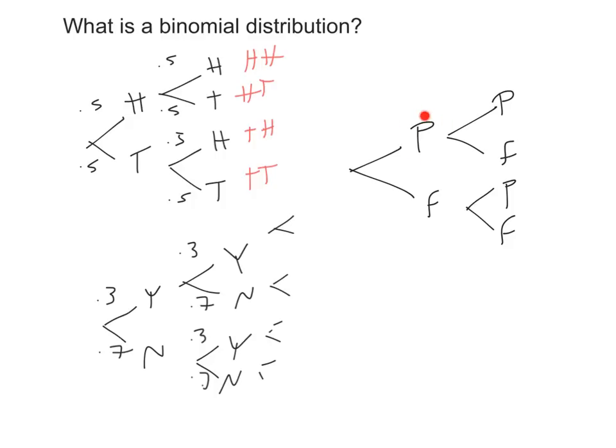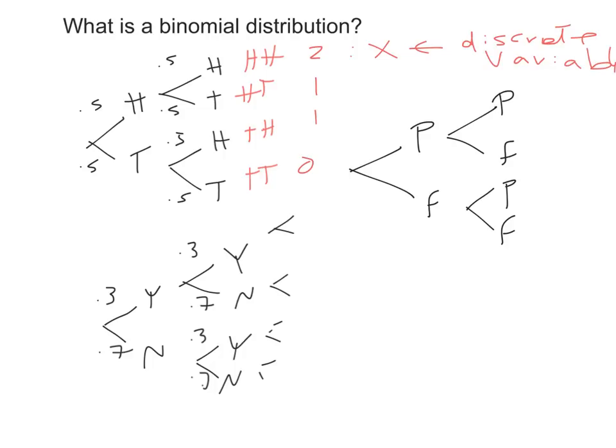So we want to count how many successes we had, how many people answered yes in the case of being married or not married, how many heads I got. This is my variable x. So my variable x in this case will equal 2 here, 1 here, 1 here, 0 here. This is my discrete variable. Okay, so this is what I will get the distribution for.